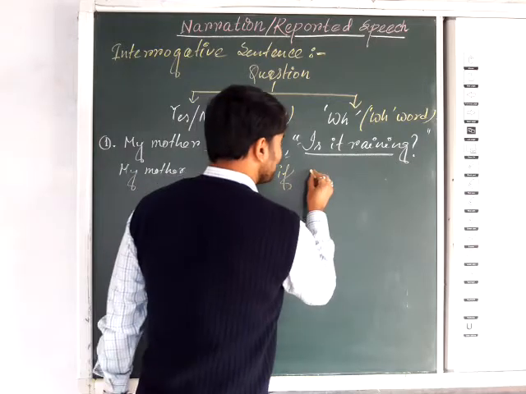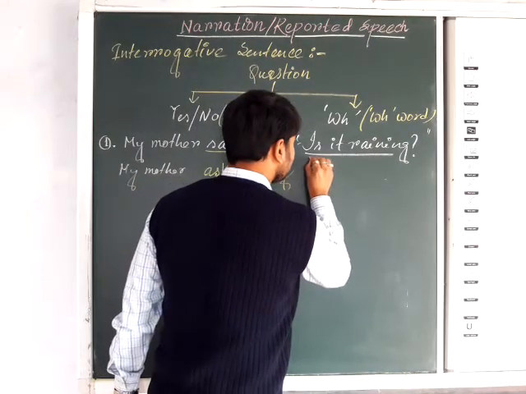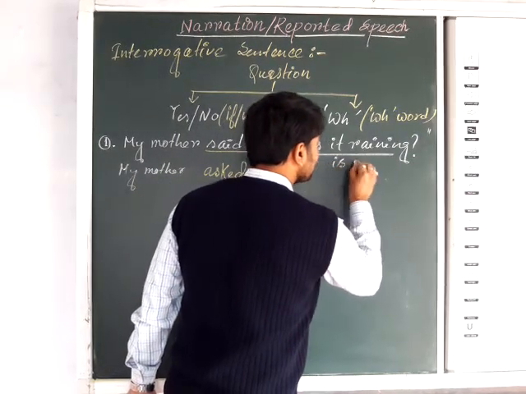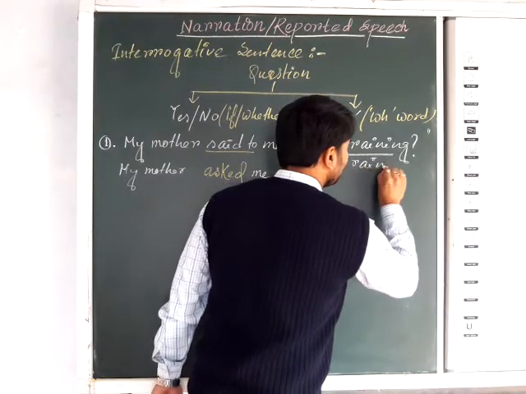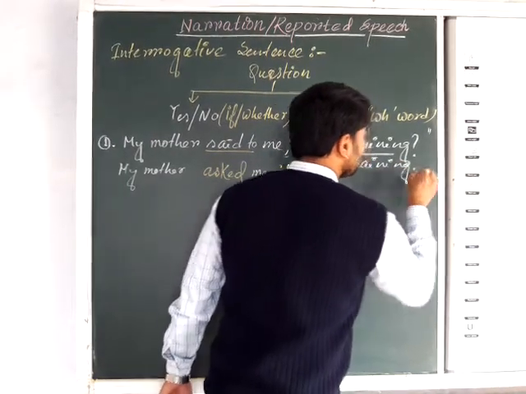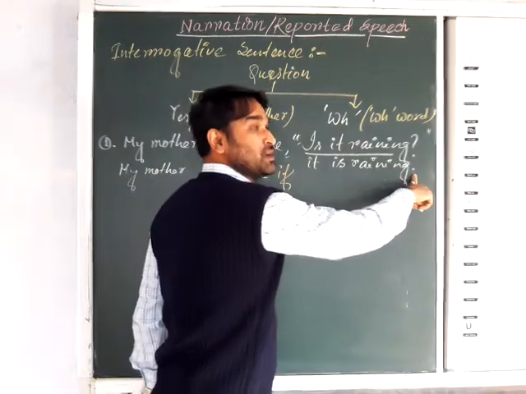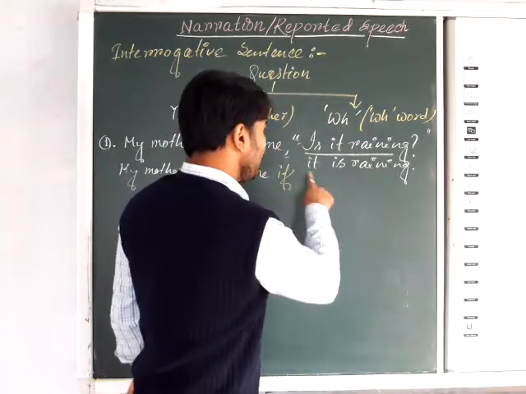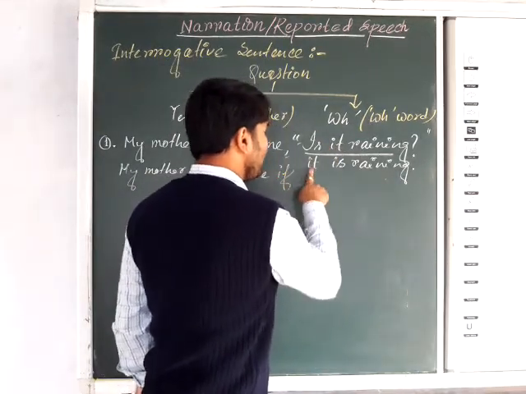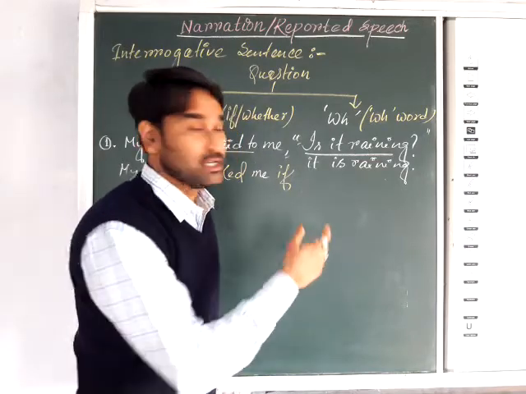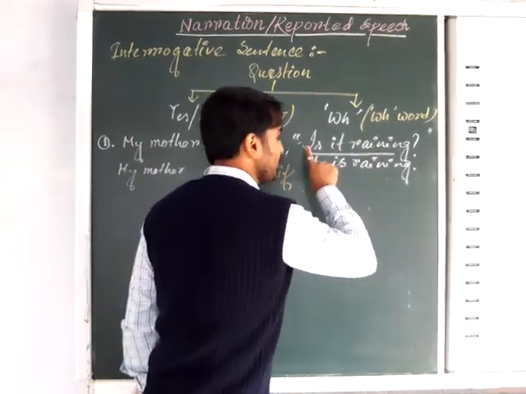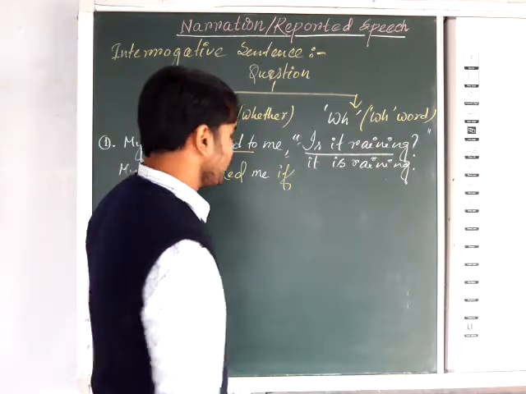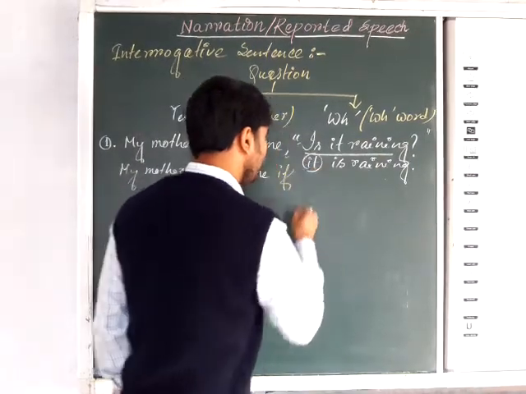So change it into assertive: it is raining, full stop. Now look here, there is no question mark, so full stop. So try to change the interrogative speech into assertive: it is raining.